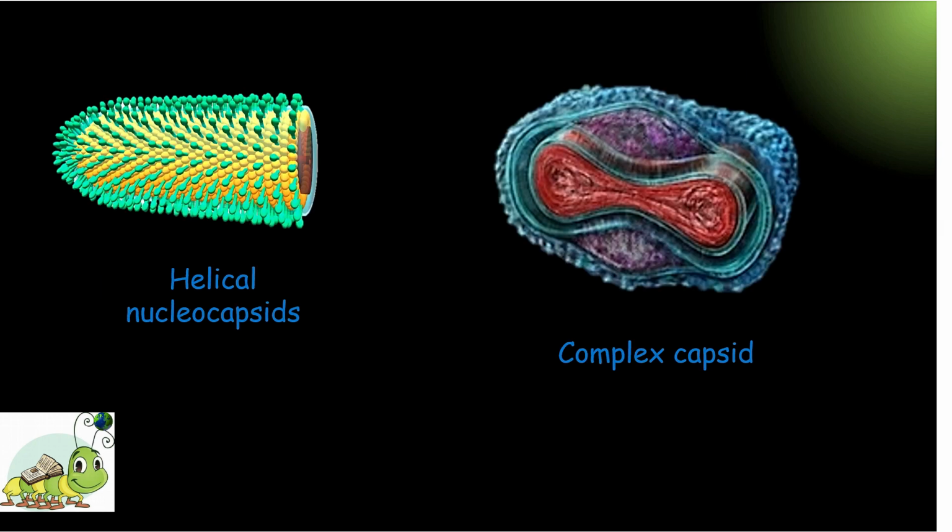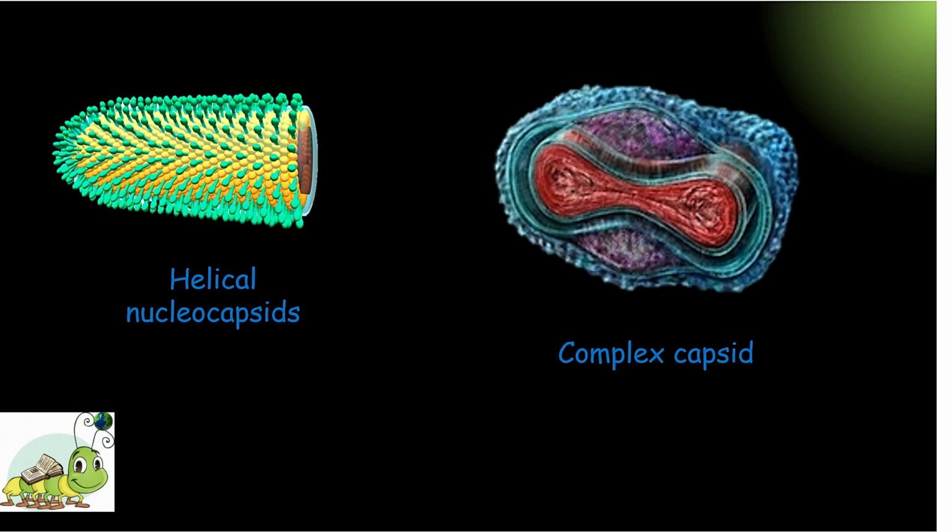Number 2 is the helical nucleocapsid. The capsomers and nucleic acids are wound together to form a helical or spiral tube. Helical symmetry gives the virus a rod-like appearance. Most of the helical viruses are enveloped, and all are RNA viruses, and they include coronavirus, rhabdovirus, paramyxovirus, orthomyxovirus, etc.